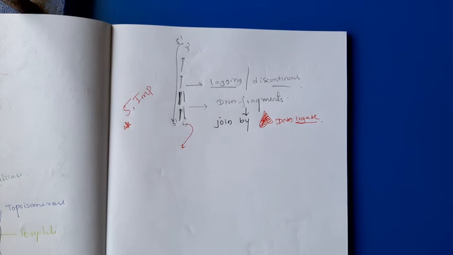Then the types of RNAs. DNA is a single type, but RNA has 3 types: mRNA, rRNA and tRNA. Remember one thing students, RNA is present in the nucleus and also in the cytoplasm. It was the genetic material in the early stages of evolution.